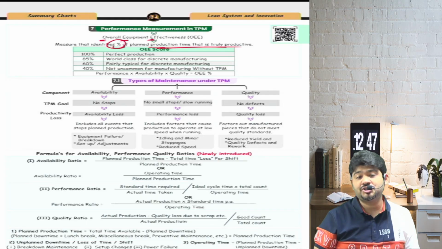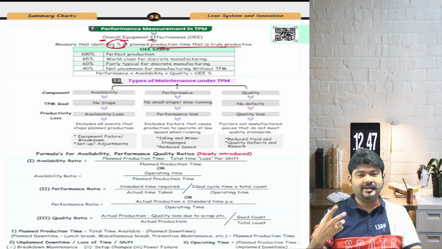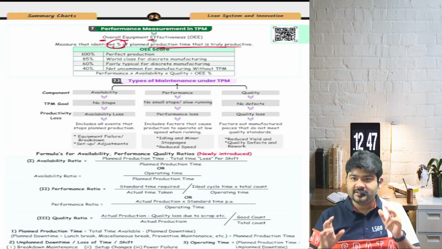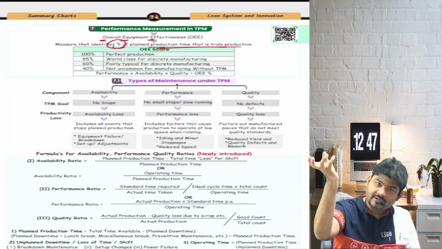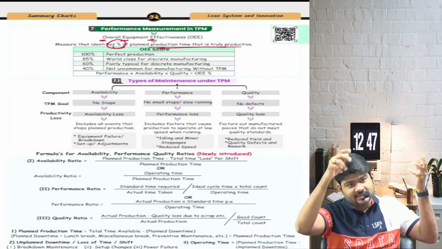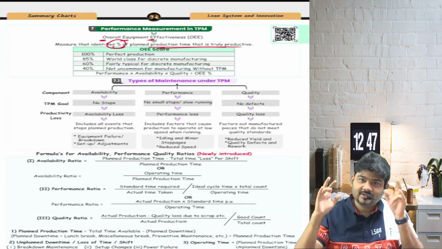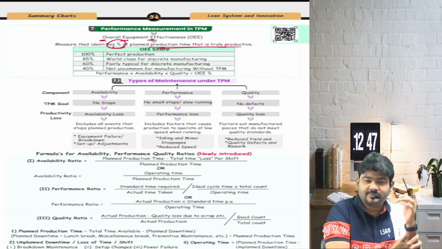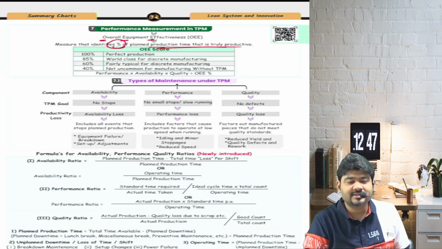When I just initially started my own coaching classes, at that point in time, you don't have people who are working for you. So you only make the notes. Then you only go to the photocopy person and tell him, okay, now take a printout of the notes. Then you take it back, keep it in the class. Then students come, take the notes, study. Then again, make the notes, give the printout, go to the Xerox person, do all the adjustment. All of that has to be done at the initial level. And that's how you slowly and gradually grow.